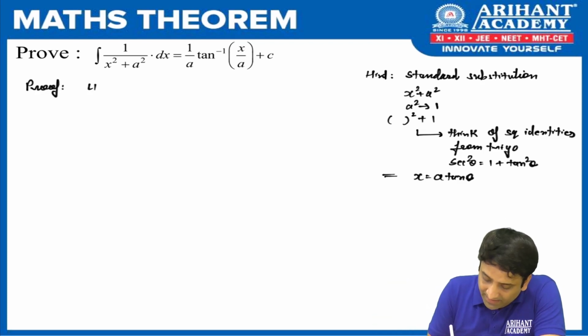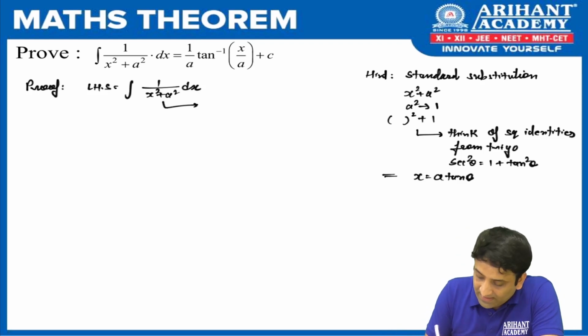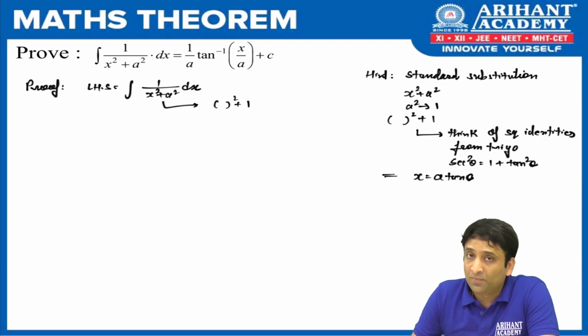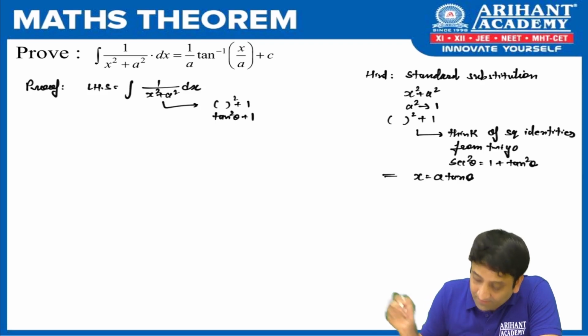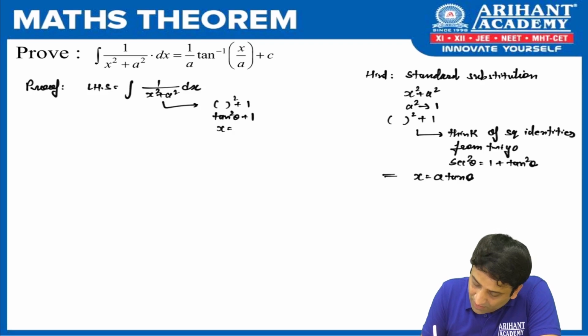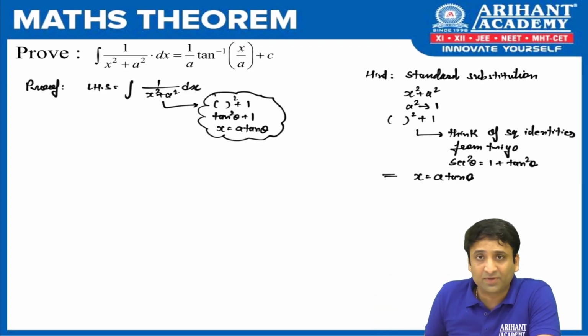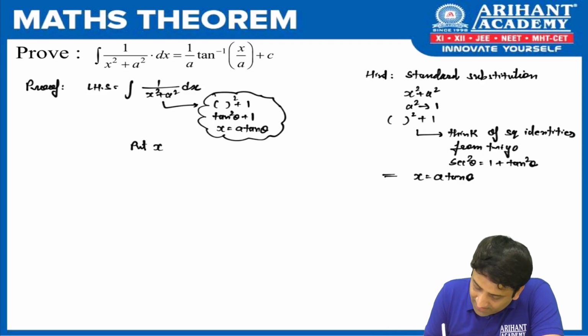We consider LHS, which is integration of 1 upon x square plus a square. Just now I said when I see this, what comes to my mind? Something square plus 1. From trigonometric identity, which formula comes in your mind? Tan square theta plus 1, which says that I should substitute x is equal to a tan theta. Okay, don't forget a. Now this for your reference I am giving, not to be written in your board exams. Fine. So I'll say let us put x is equal to a tan theta.